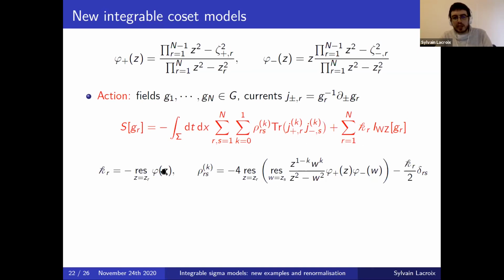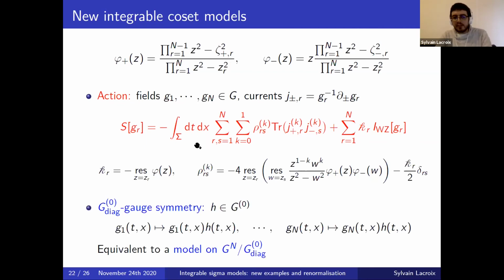And the coefficients k and rho, which ensure the integrability of the model, are given by the following expressions, which are still some residues of well-chosen functions phi and phi plus phi minus, quite close to the expressions we had before. But here in the expression of rho, we have some different expression which keeps track of this equivalence Z to minus Z.